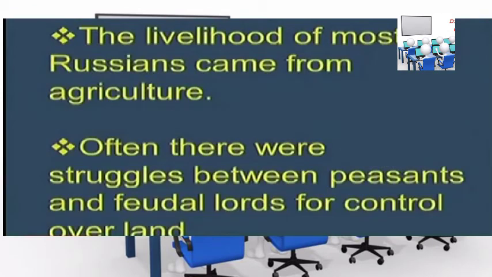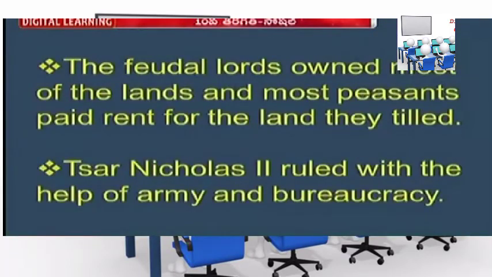The livelihood of most of the Russians came from agriculture, which means agriculture was the main source of income. Often there was a struggle between the peasants and feudal lords for control over the land. Here feudalism is the main feature of Russia. Feudalism means those who have large land holdings give them to the peasants on a rental basis. The feudal lords owned most of the lands and most peasants paid rent for their land and tilled it.